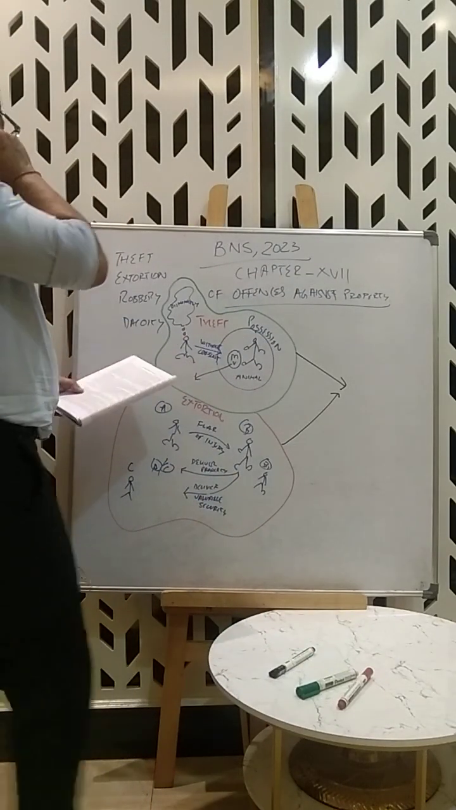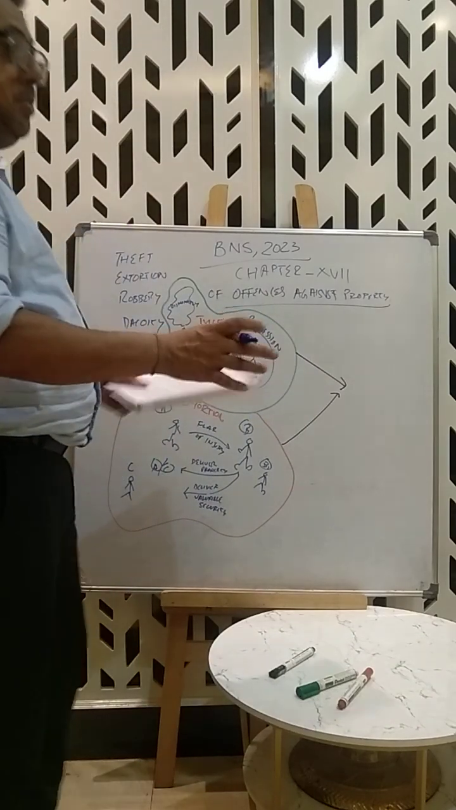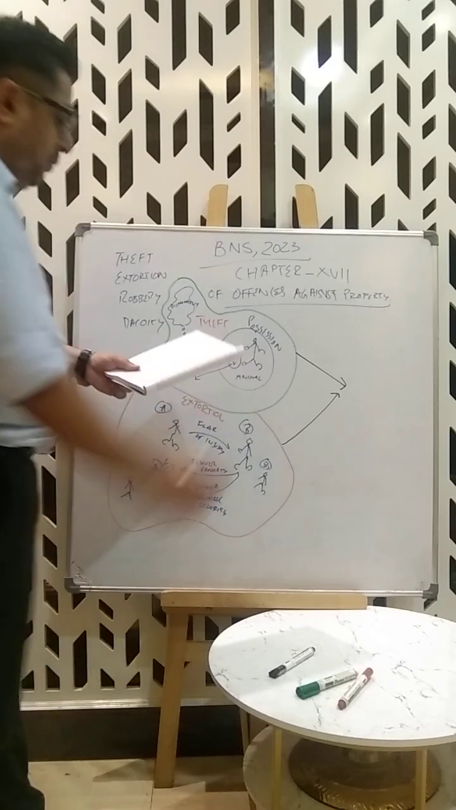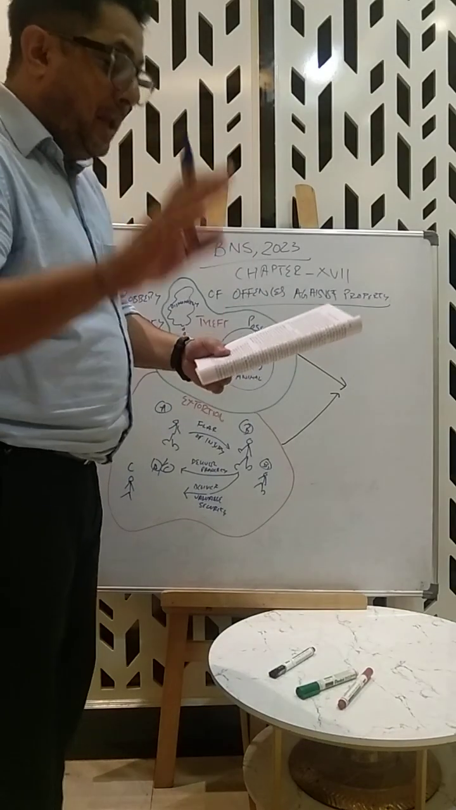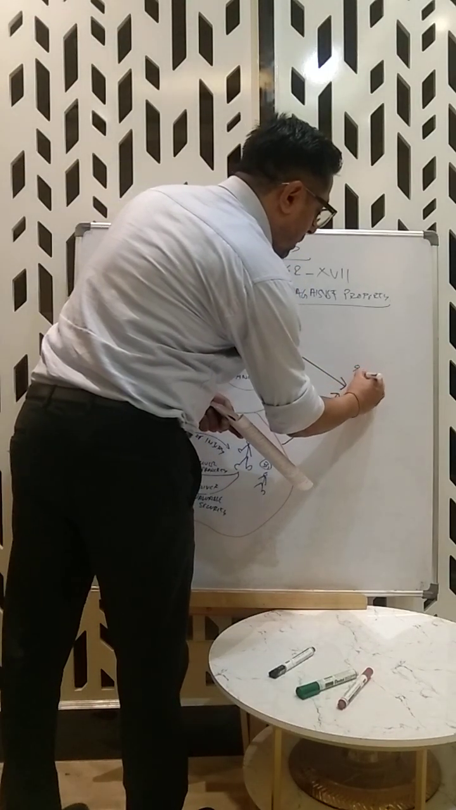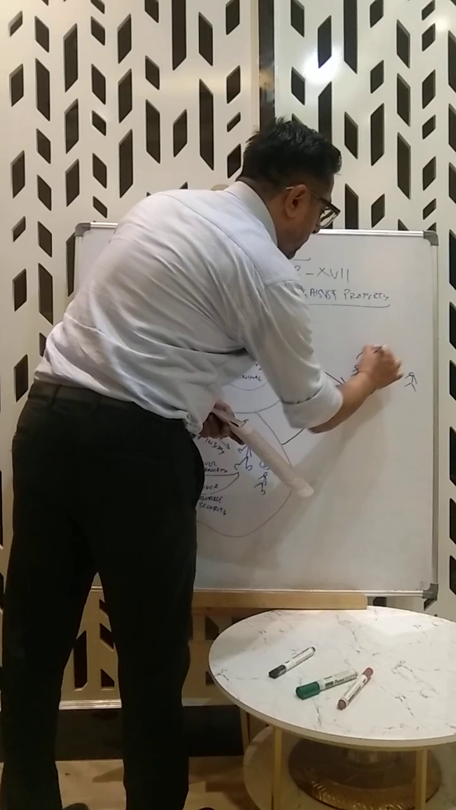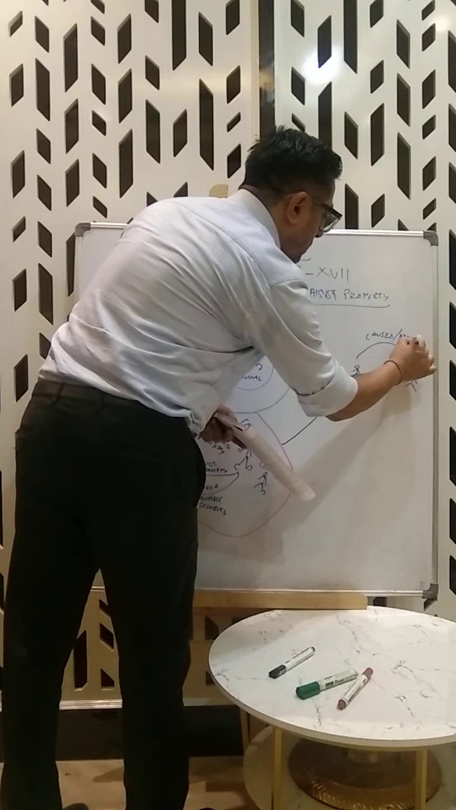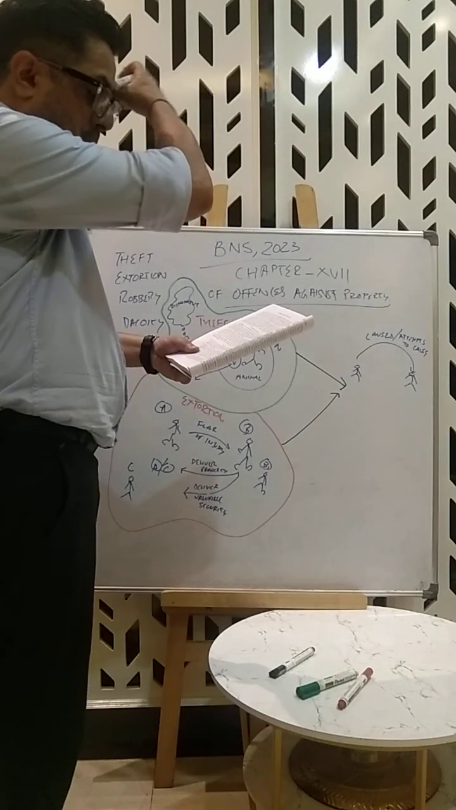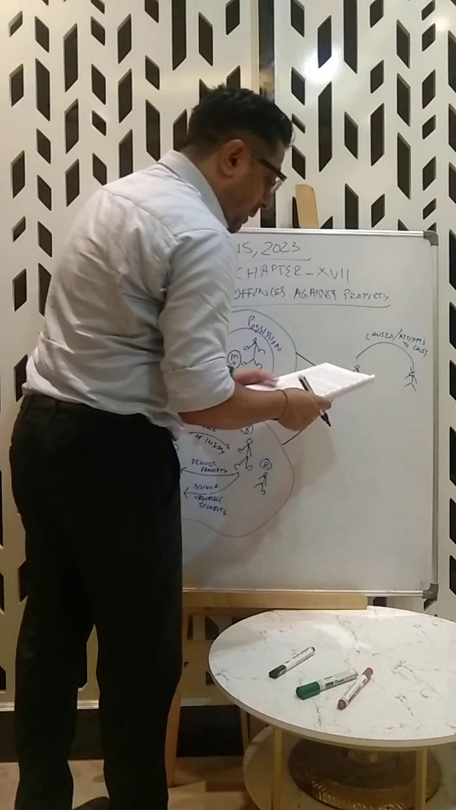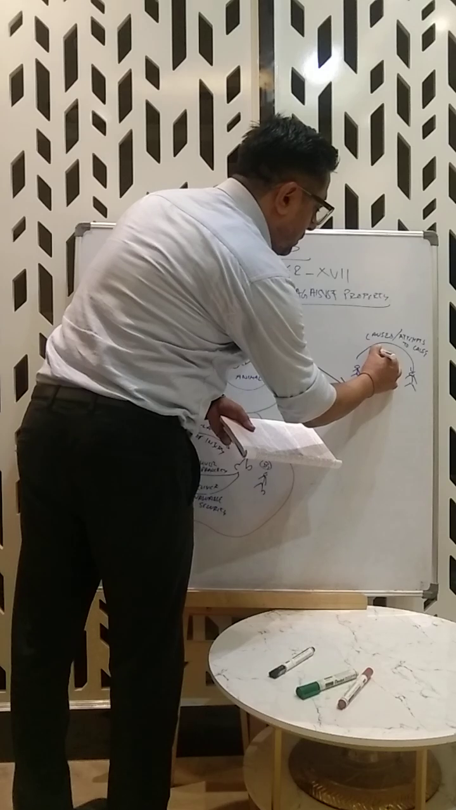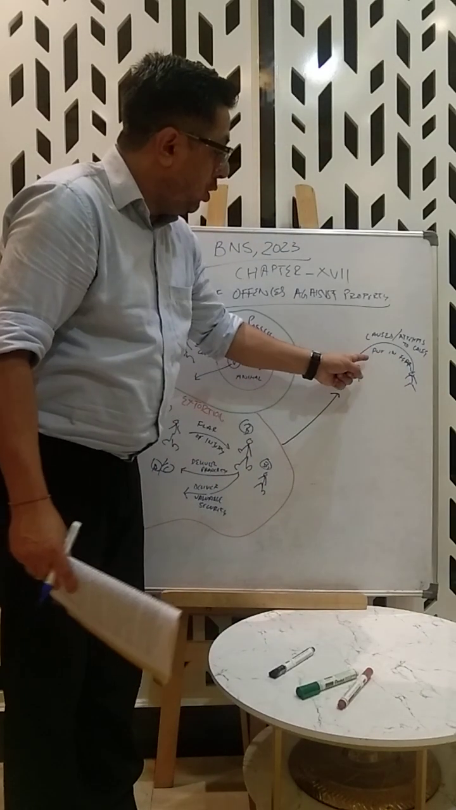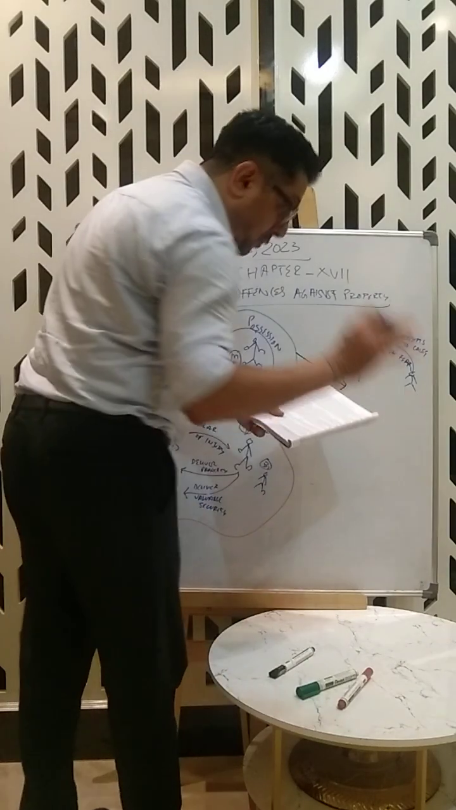Now when theft becomes robbery: when in the process of committing theft, before, during or after, if this fellow causes or attempts to cause this person, or attempts to put this person in fear, of what? Of three things, either of three things.